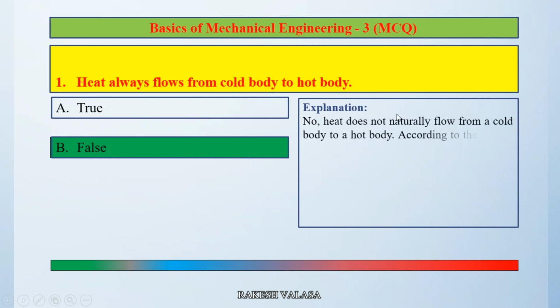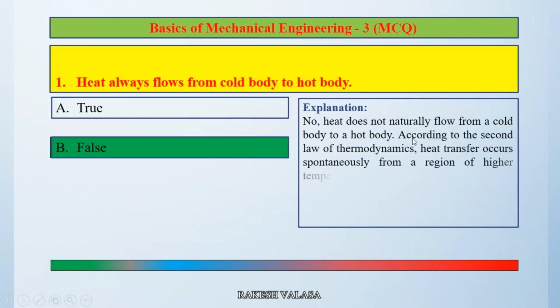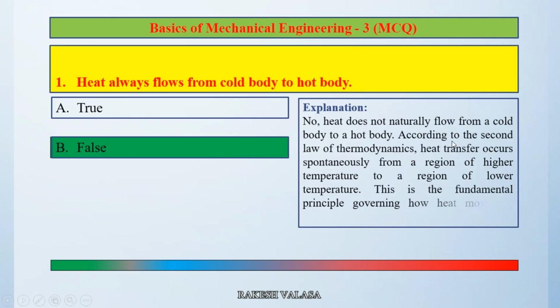Heat does not naturally flow from a cold body to a hot body. According to the second law of thermodynamics, heat transfer occurs spontaneously from a region of higher temperature to a region of lower temperature. This is the fundamental principle governing how heat moves in physical systems. So the correct answer is option B false.